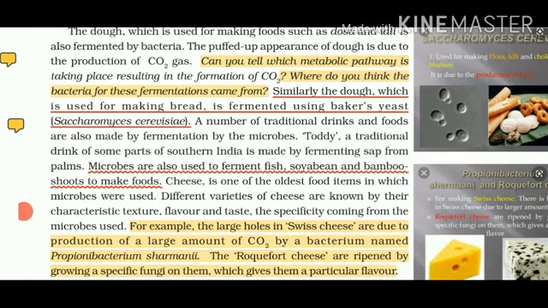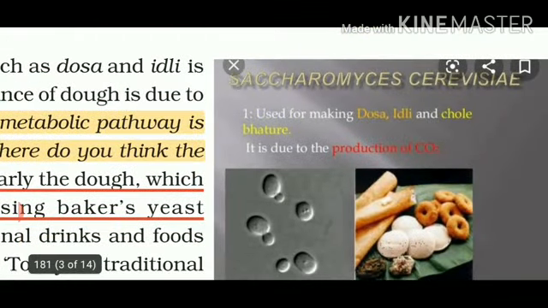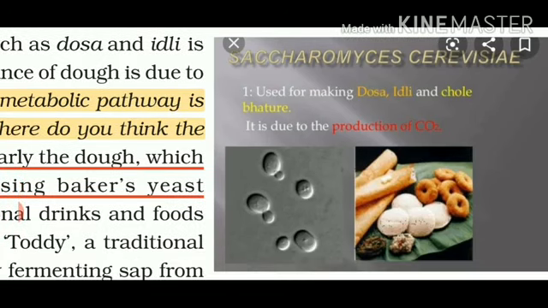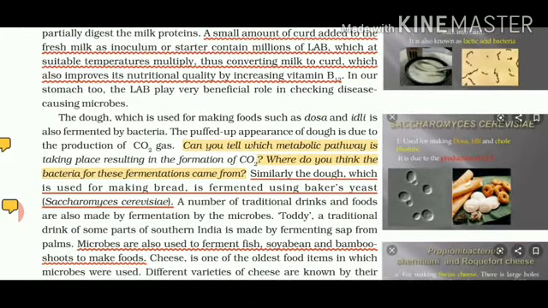Let's read the name of the yeast that is used. Bacteria are also used, and this yeast is also used: Saccharomyces cerevisiae. I am repeating how to pronounce it. Saccharomyces cerevisiae is a yeast that is used for making dosa, idli, and chole bhature. It is due to the production of carbon dioxide gas, so it comes under anaerobic respiration.